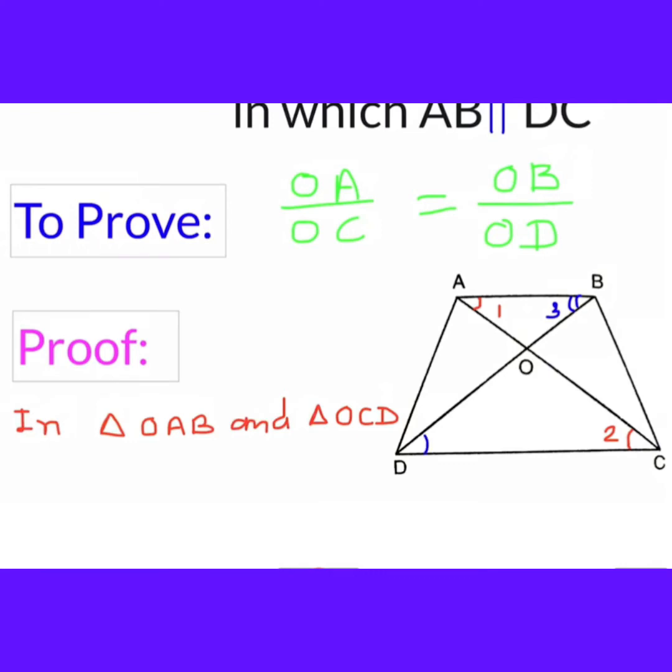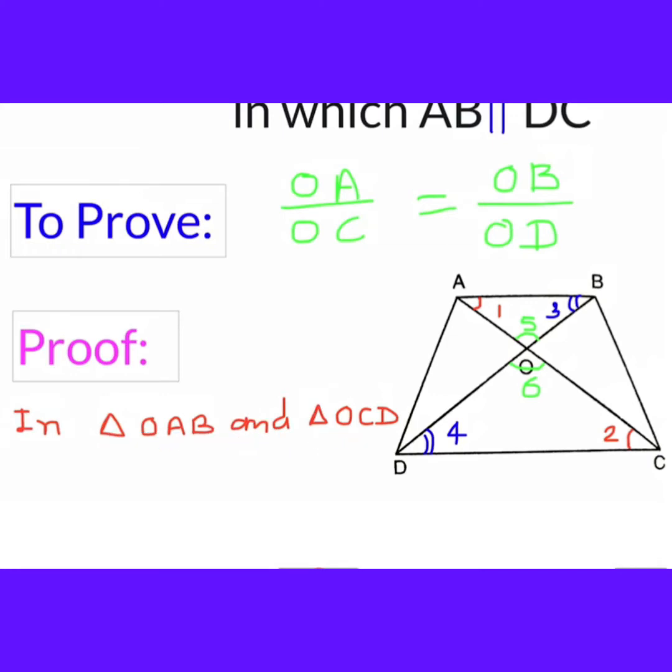Now this is angle 3 and this one is angle 4. And let this one be angle 5, and the other one is angle 6. So how will we use these symbols?